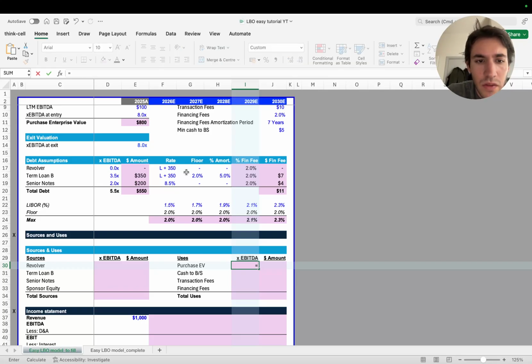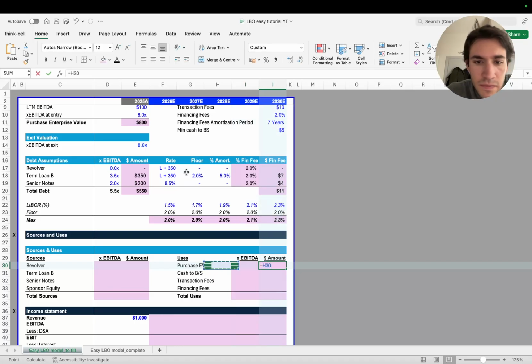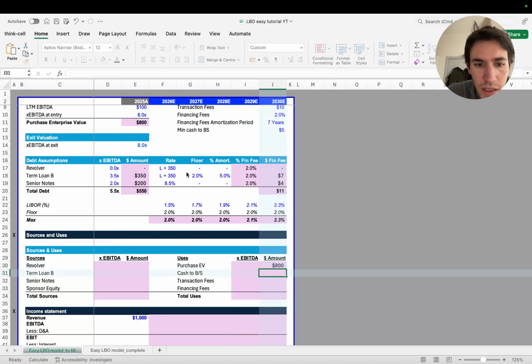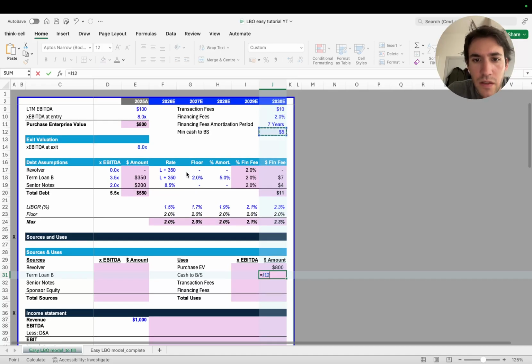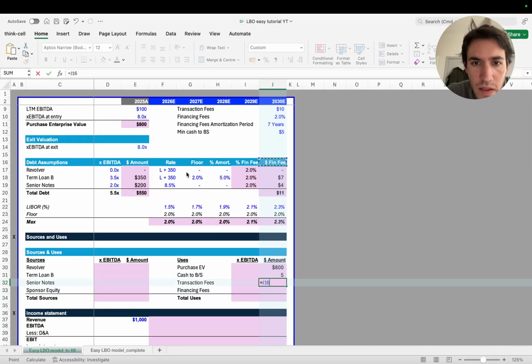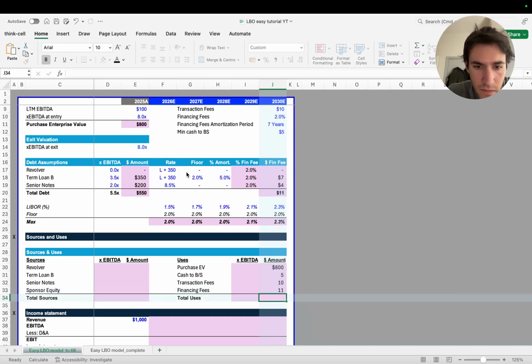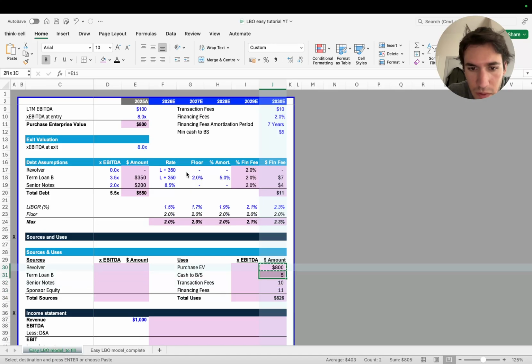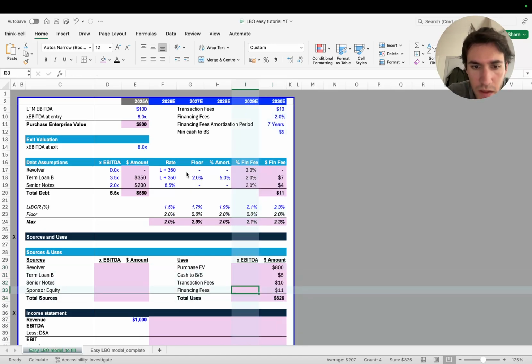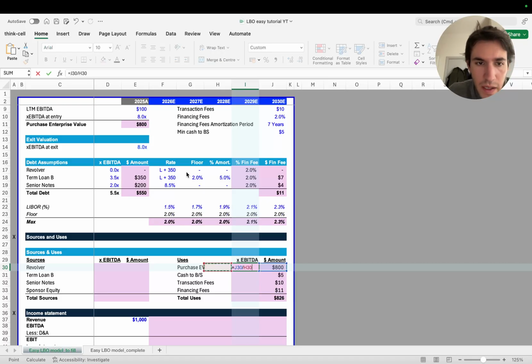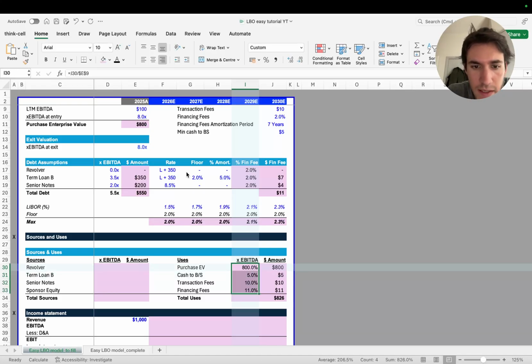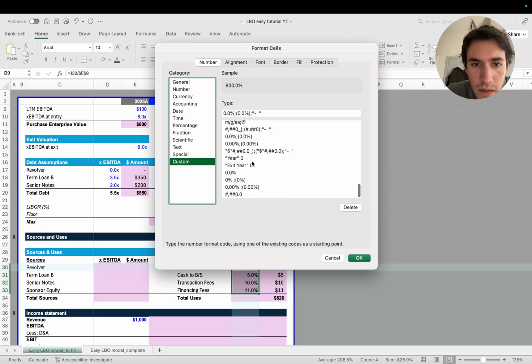Ex-EBITDA, it's going to be, well, let's start with the amount, it's easier. This is going to be 800, then we're going to have cash to balance sheet is 5, transaction fees is 10, and then financing fees is 11, okay. Sum them all up, and that's going to be this divided by the purchase enterprise value, so that's that, and that's, let's see, custom, there it is.